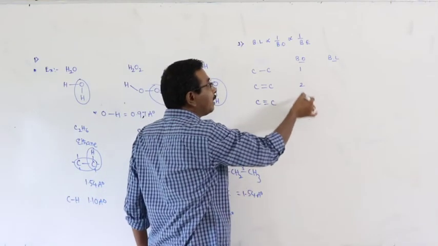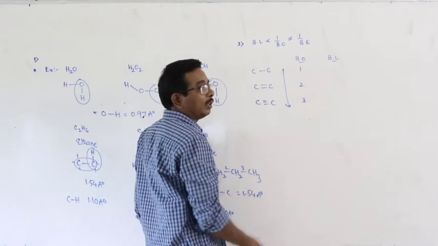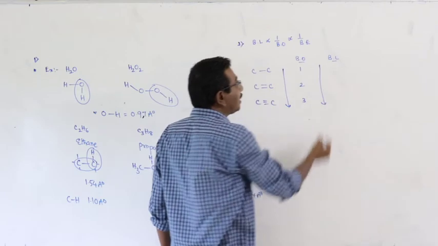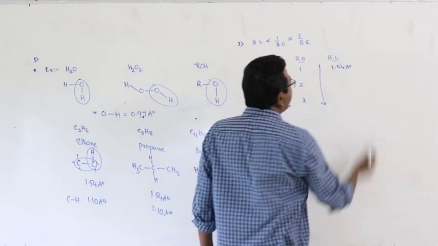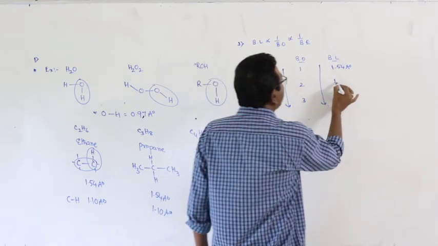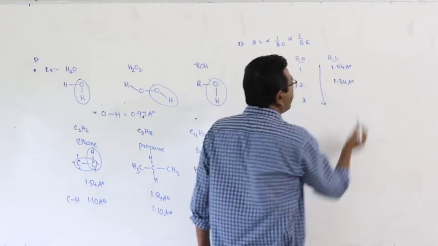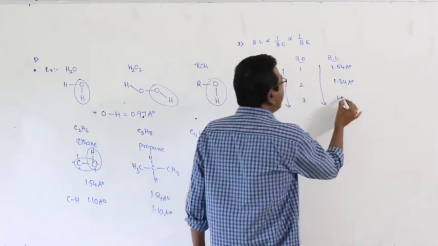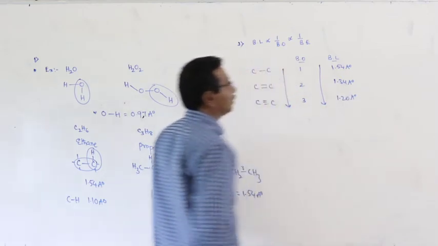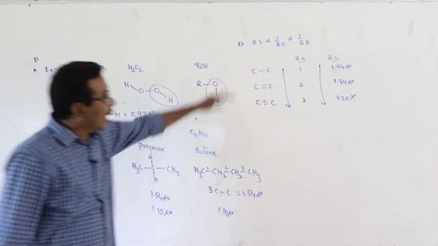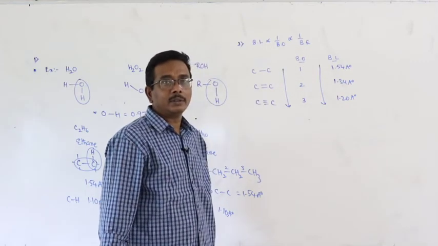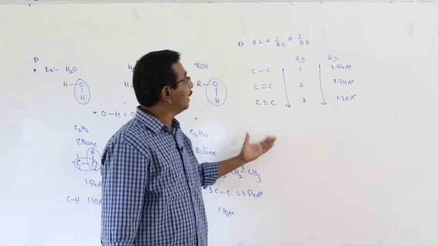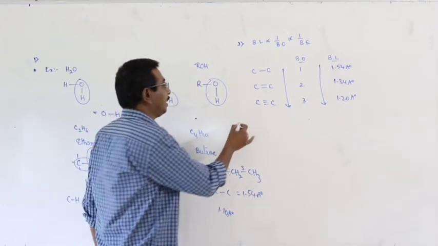Here bond order gradually increases. What about the variation of the bond length? C-C bond length 1.54 angstrom units. C double bond C 1.34 angstrom units. C triple bond C 1.20 angstrom units. As the bond order increases, bond length decreases. That is the relation.